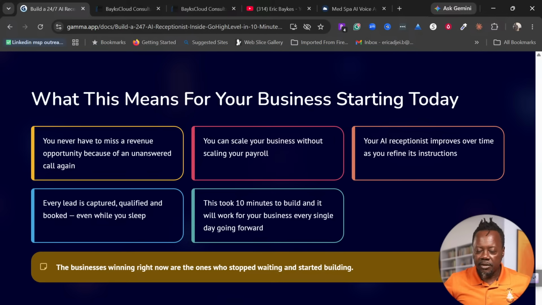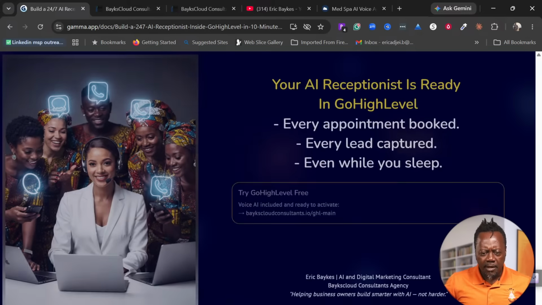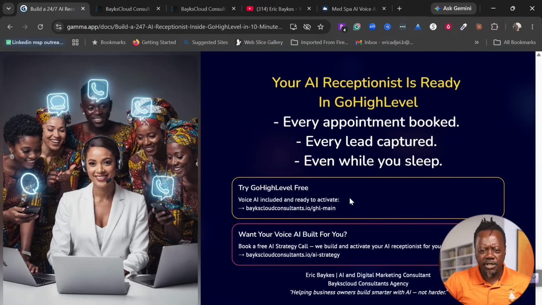And, like I said, we built this in under 10 minutes. The name, all these things, we did this in under 10 minutes. Now refining it might take a longer time, but you saw how easy it was to build. So you have no excuse. Your AI receptionist is ready right now as we speak.